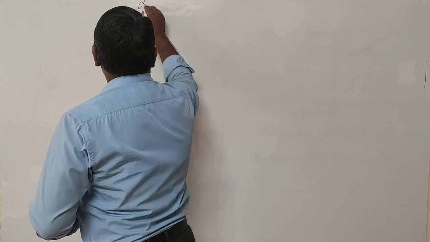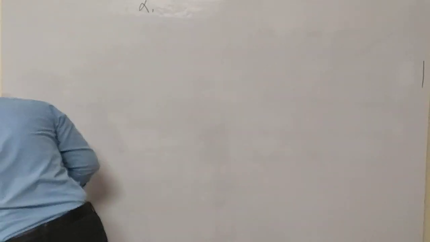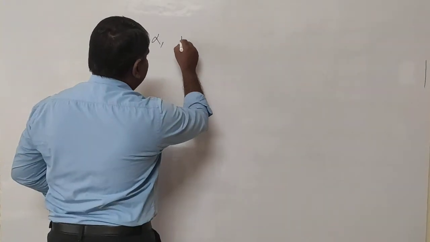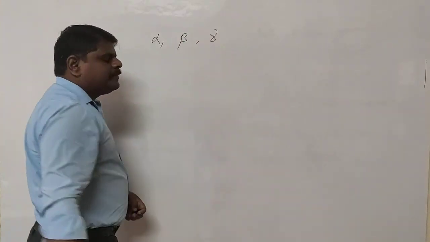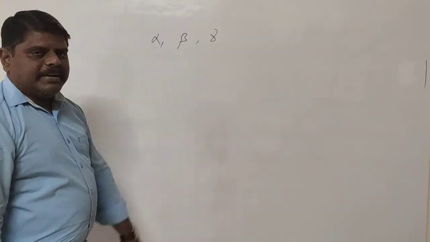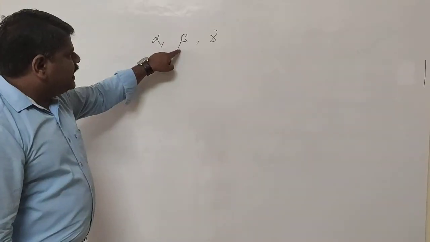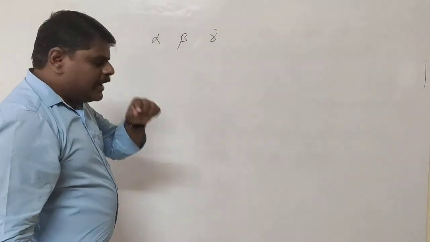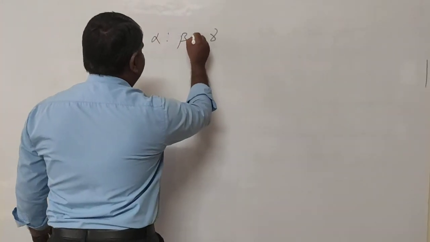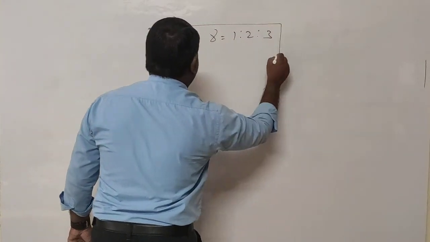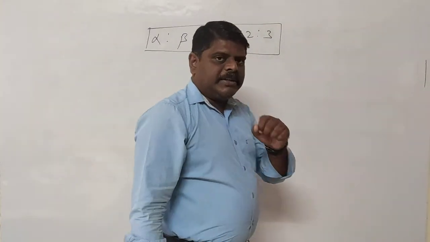One is alpha, the coefficient of linear expansion. The second one is beta, the coefficient of areal expansion. And the third one is gamma, the coefficient of volume expansion. These are the three coefficients in the case of solids: change in length, change in area, and change in volume. The relation between them is alpha : beta : gamma equals 1 : 2 : 3.